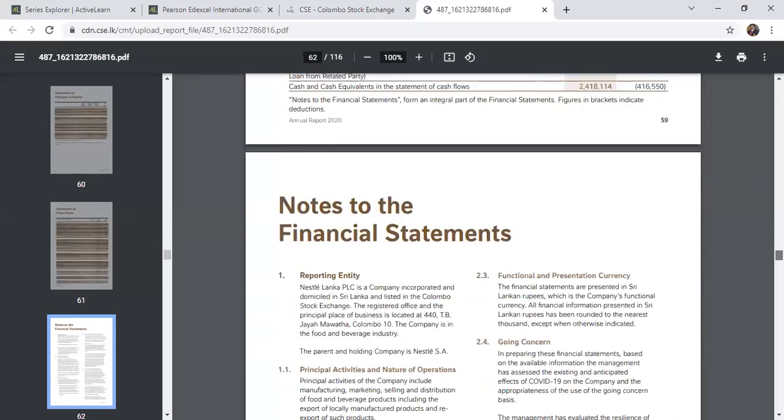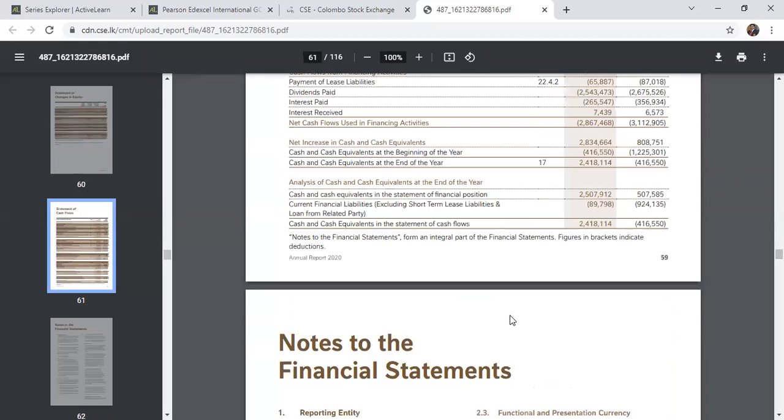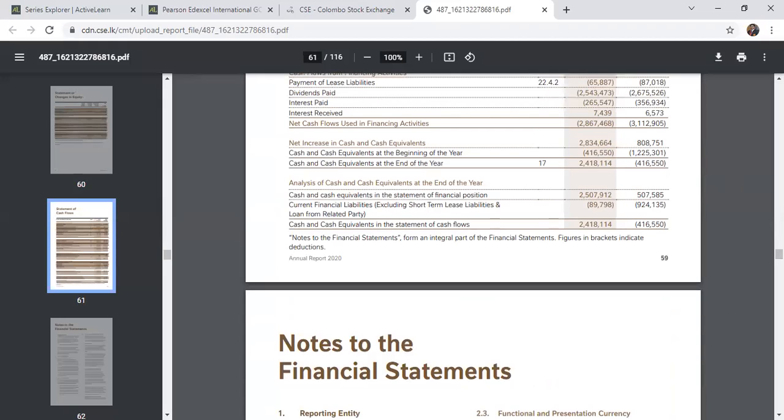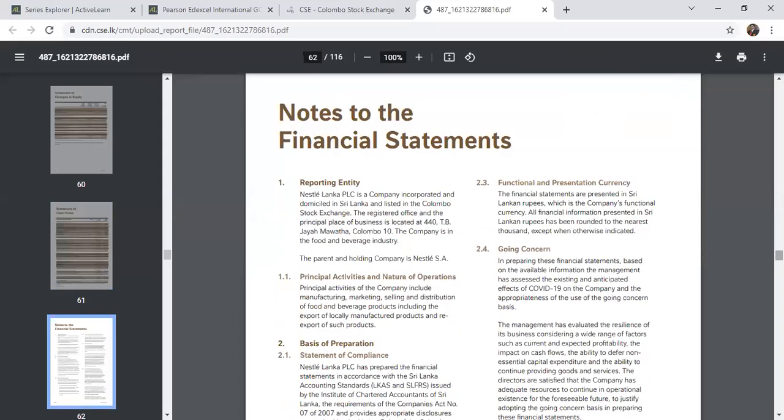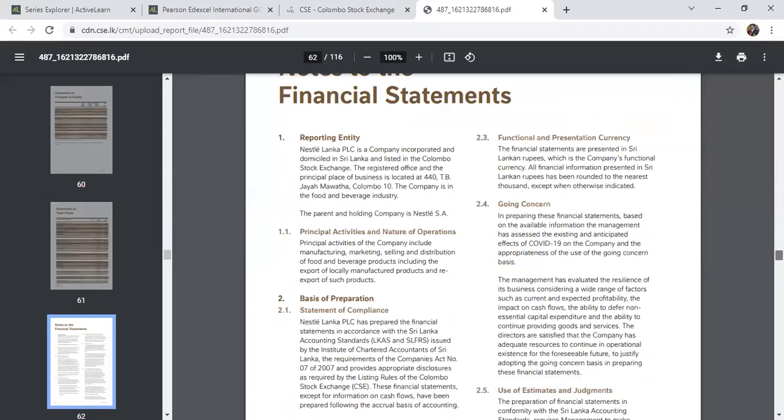After this, we have notes, which we call notes to the financial statement. The financial statement is kind of a summary. If you want to find out more details about these things, we can go to the note numbers. This is note number 1, reporting entity. Note number 2, basis of preparation, going concern concept. Accounting students know these basic financial accounting concepts.